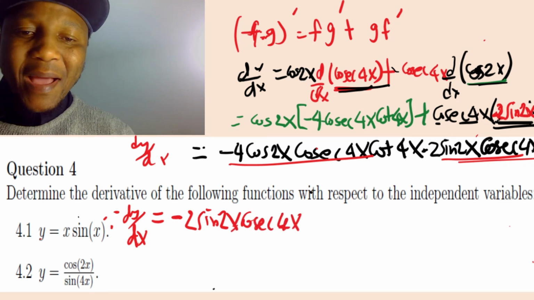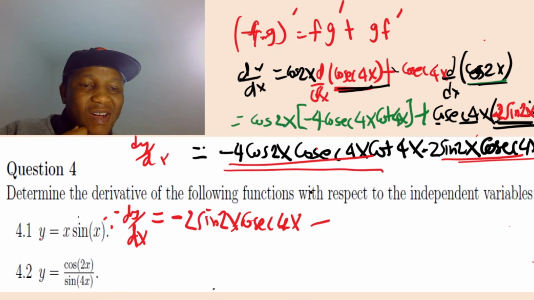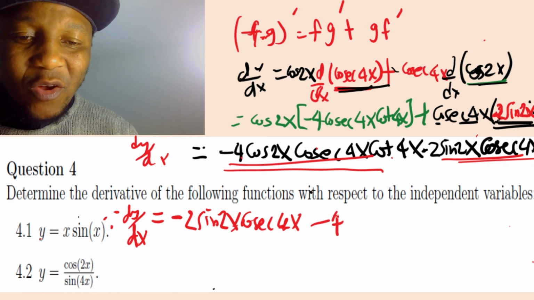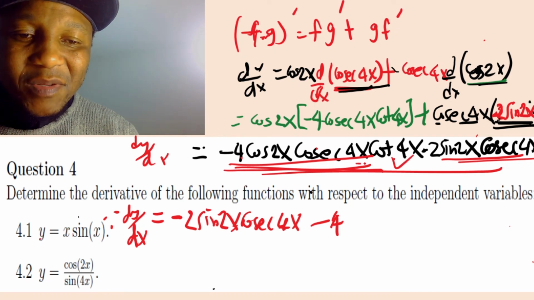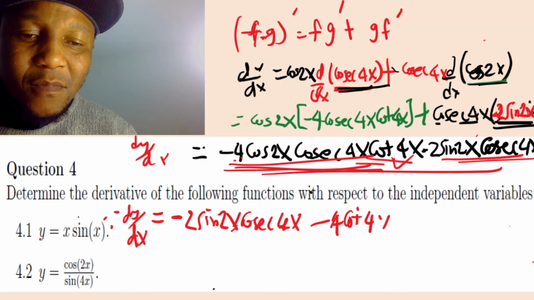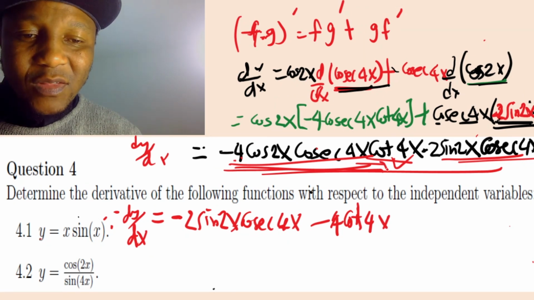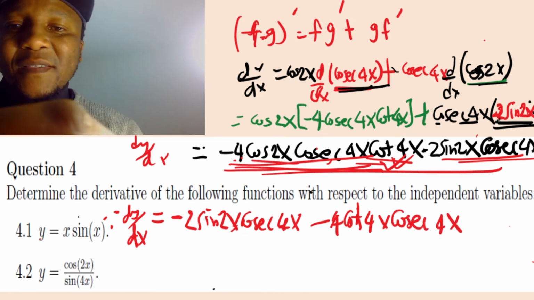And then minus this. Let me start with the cot. It doesn't matter what you start with, the question is done. -4 cot 4x, and then I can write cosec 4x, and then cos 2x.